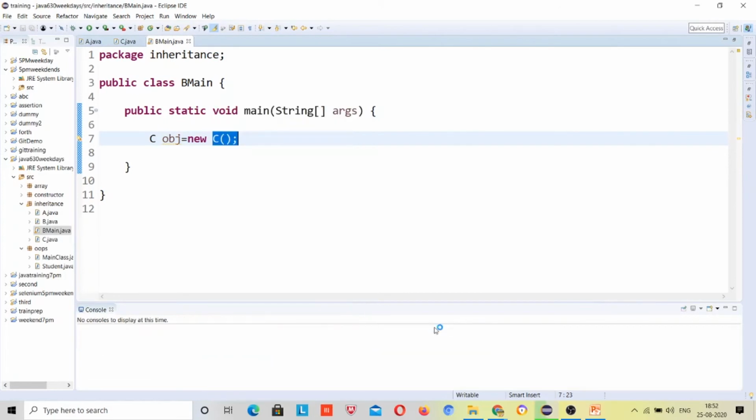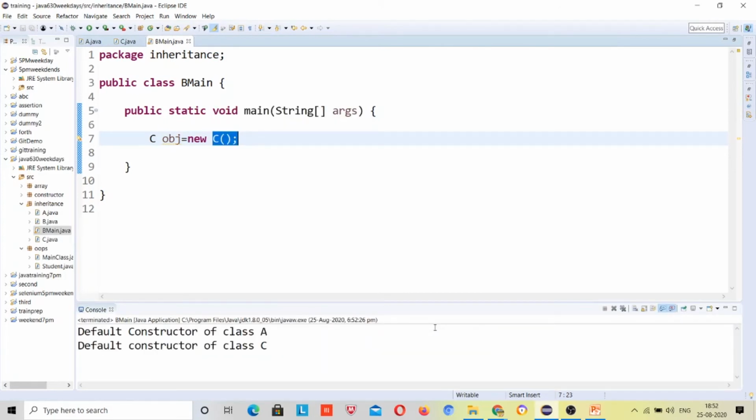But this is not written by default. This method is not written by default. If you want to write it, you can write it, and this will search inside the same class, and super will be searching inside the parent class. Does it make any sense or not?